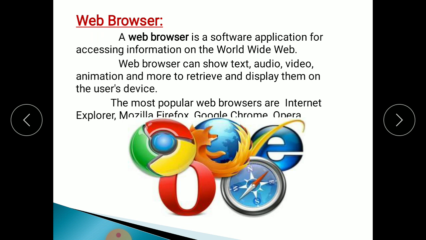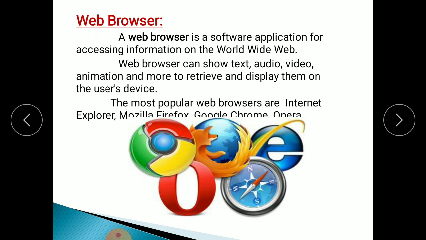Then web browser means what? A web browser is a software application for accessing information on the World Wide Web. It means how we can search for information. This is one of the software. With the help of this software, we can easily access and search information on the World Wide Web. A web browser can show text, audio, video, animation, and more, retrieving and displaying them on the user's device.